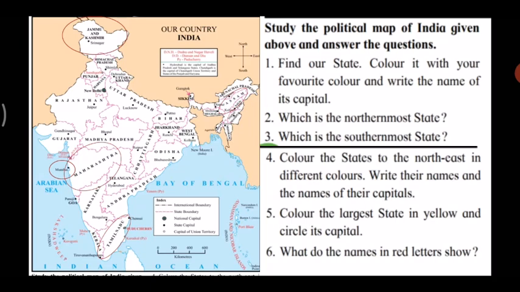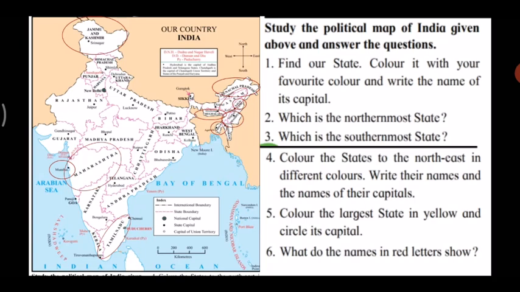Second is Meghalaya, and its capital is Shillong. Third is Arunachal Pradesh, and its capital is Itanagar. Then the fourth is Tripura and its capital is Agartala. Fifth is Manipur and its capital is Imphal. Sixth is Nagaland, and its capital is Kohima.